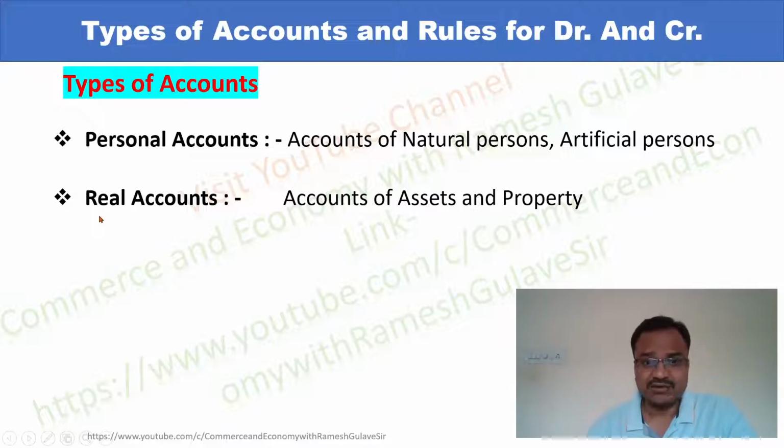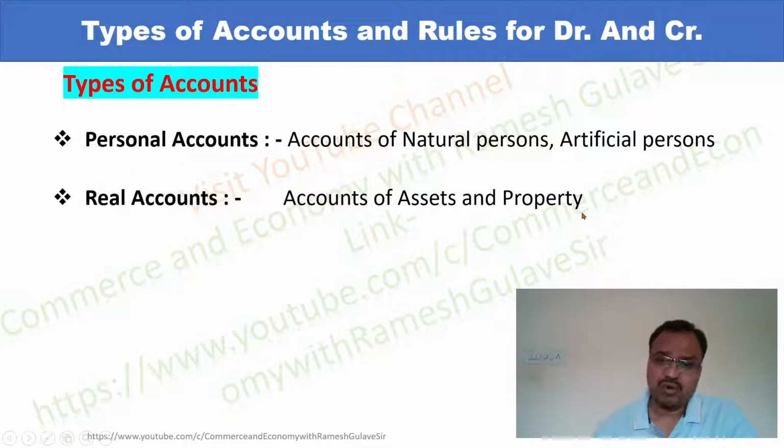So now let us move on to the next type of account, which is called real account. Real accounts include accounts of assets and property and possessions held by the business. Assets like furniture, machinery, building, land, all these are considered as assets, and those assets are categorized as real account, right?